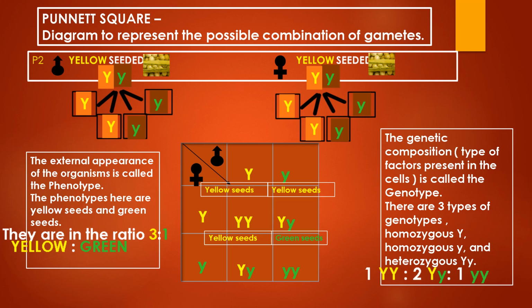Whenever a progeny has similar factors, that is either capital Y or small y, they are called homozygous. And whenever a progeny has one capital Y and one small y, that is 2 different variations of a factor, then they are called heterozygous. We can see that there is one homozygous capital Y, one homozygous small y, and 2 heterozygous capital Y, small y progenies in this particular cross.